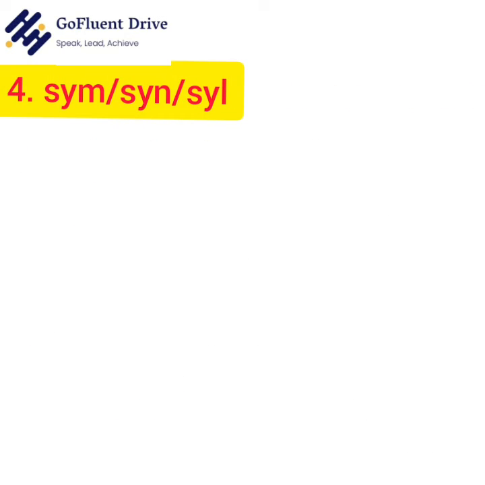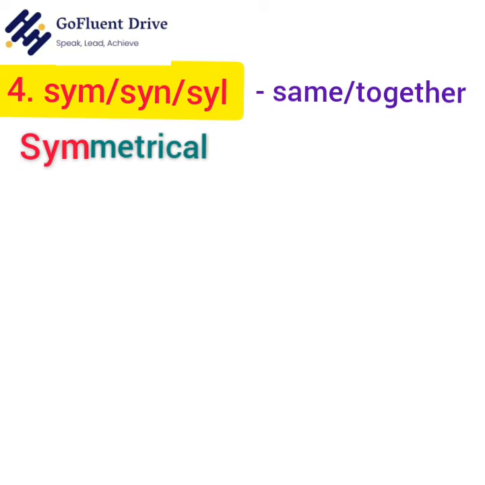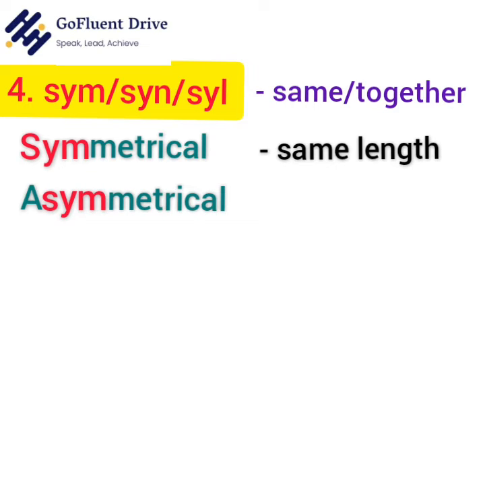Number 4, sim, syn, syl. The root word sim, syn, syl means same or together. Any word that starts with sim, syn, syl certainly has something related to similarity. Symmetrical. Here we have two root words, sym, which means same, and metry, which means measurements. Thus, symmetrical means same length. If two things are symmetrical, then this means they are similar in measurement. Asymmetrical, which means different length.